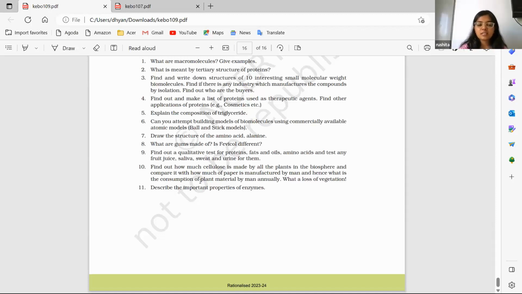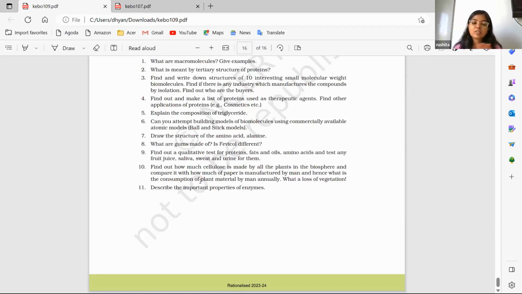And lastly, the last question is: describe the important properties of enzymes. There are very different properties of enzymes given in the chapter. The description is given very nicely. Because of these properties, they are able to catalyze and increase the rate of the reaction, right? Many properties are there, like enzymes are basically the biological organic catalysts of our bodies. Then they are macromolecules. Their weight is in thousands or more daltons. Then they get affected by temperature, pH, and substrate concentration, and they have a very high turnover rate.